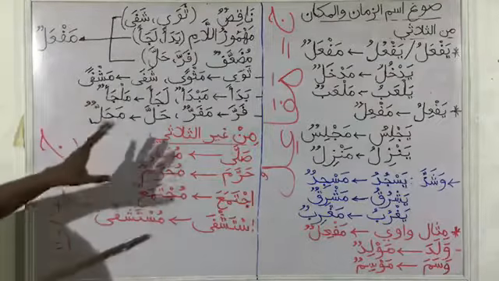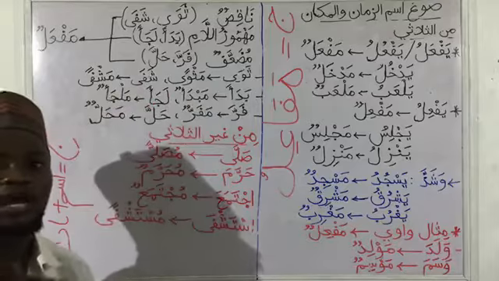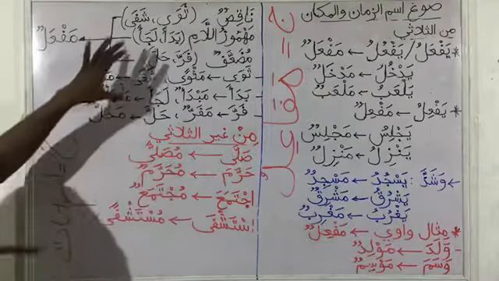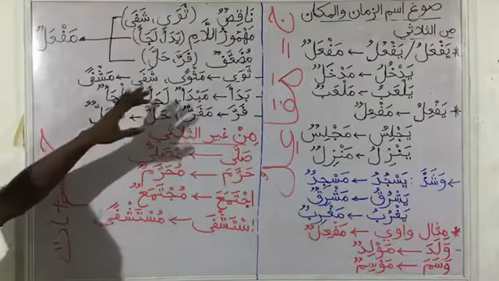So this is the way we form Ismu Zaman and Makaan. So don't forget to check the comment section for the notes and for more examples.